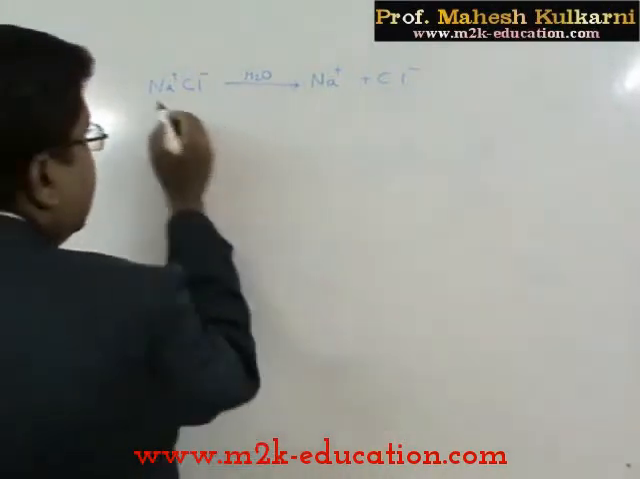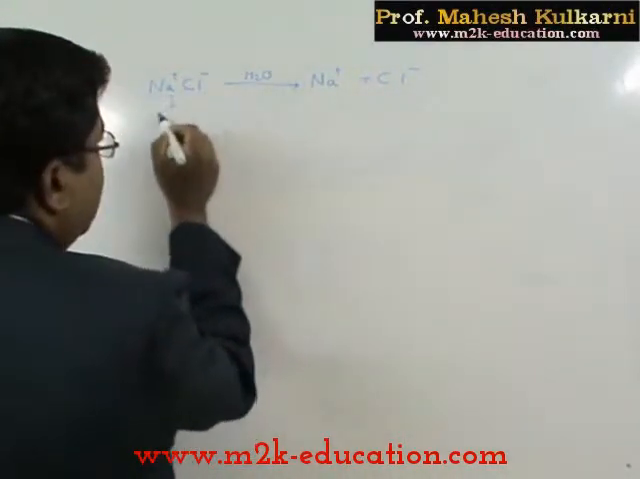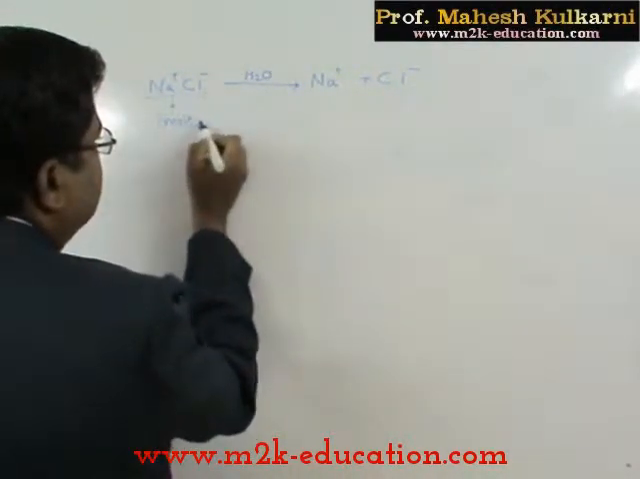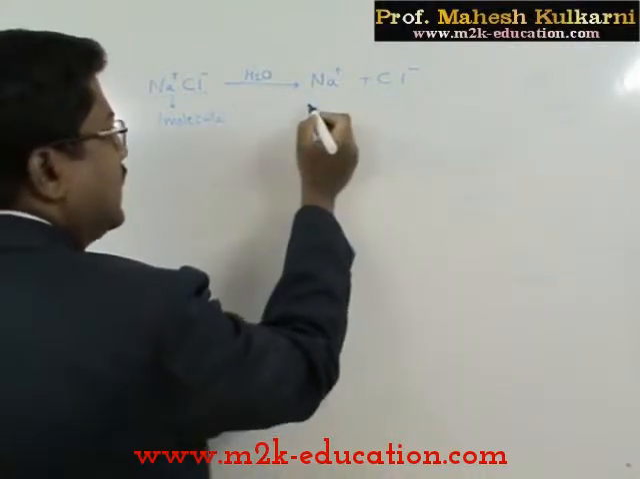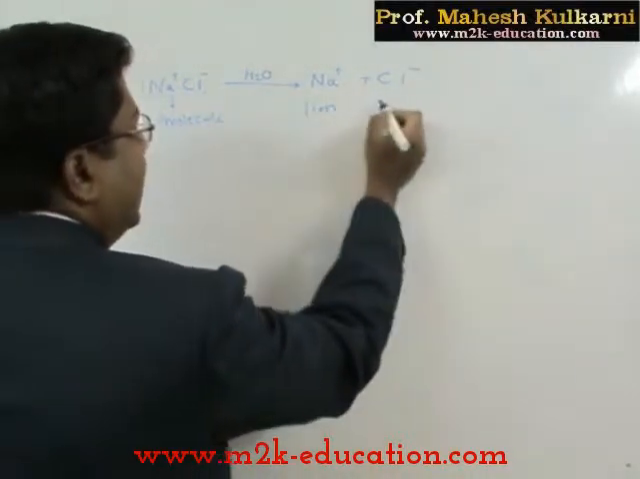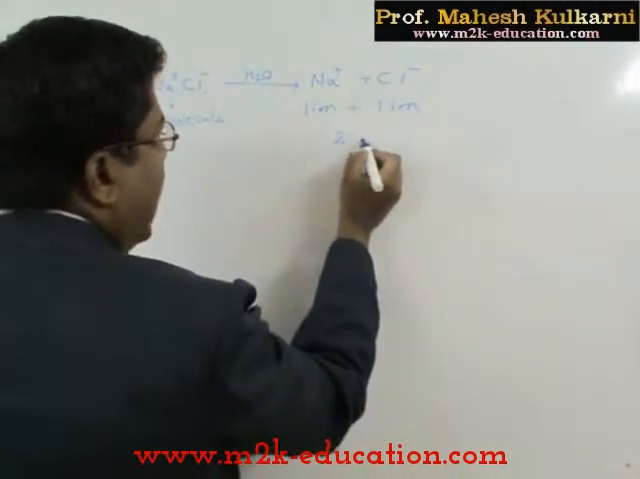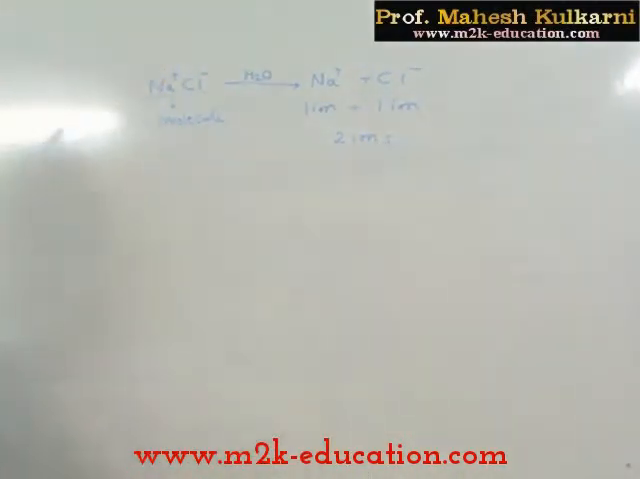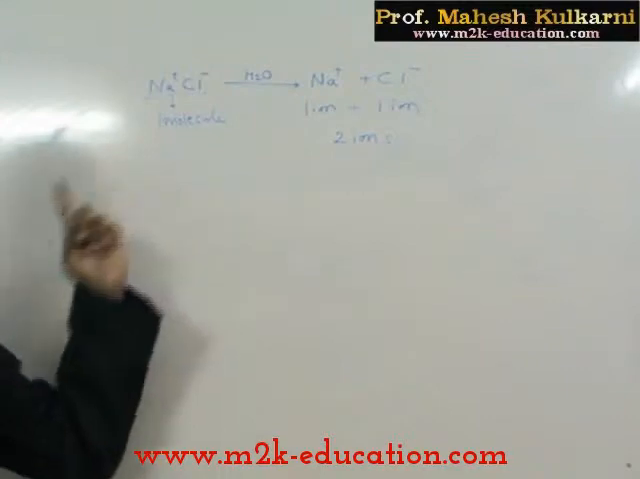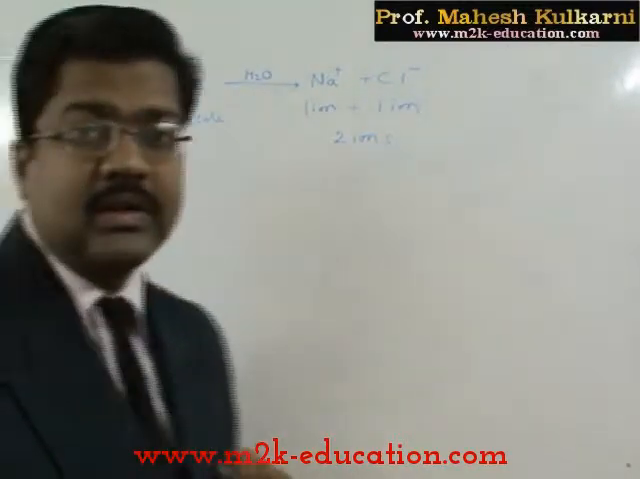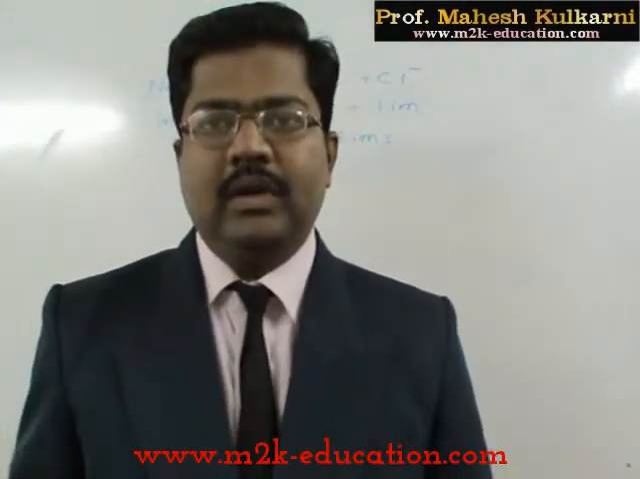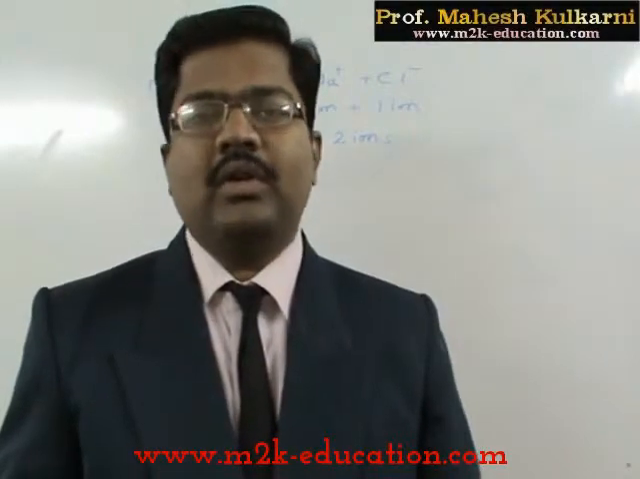Now that means initially this was one molecule. This is turned into one ion and another ion. So 1 plus 1, a total of 2 ions are produced from one molecule. This way, the number of particles in the solution is different, and their behavior is also different. Now, why do we have to consider water as the solvent?